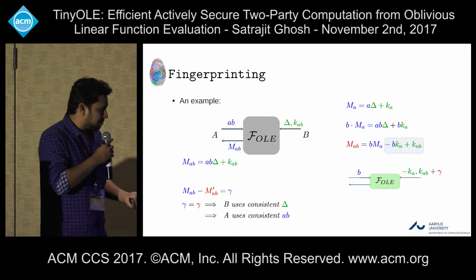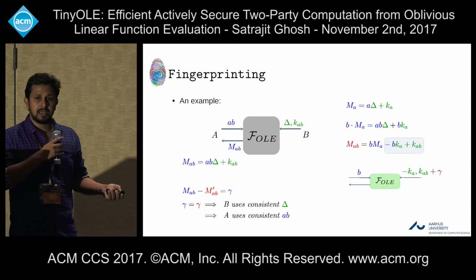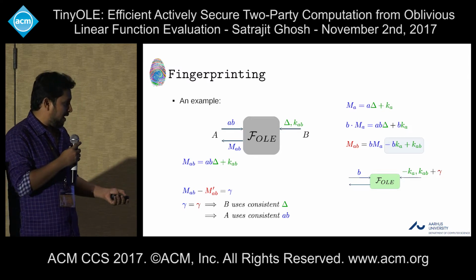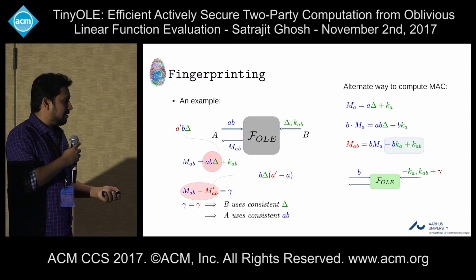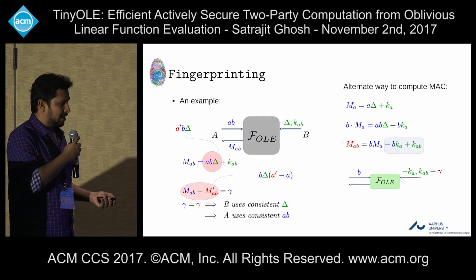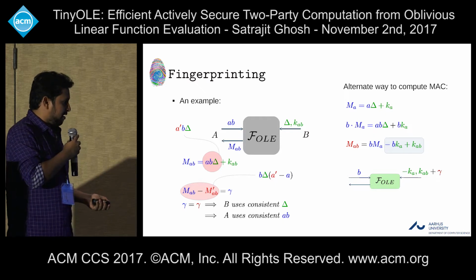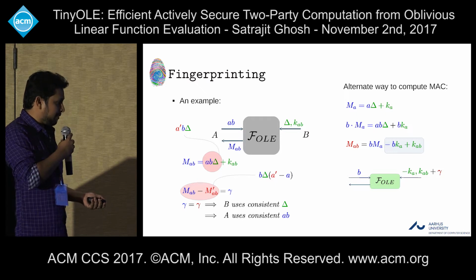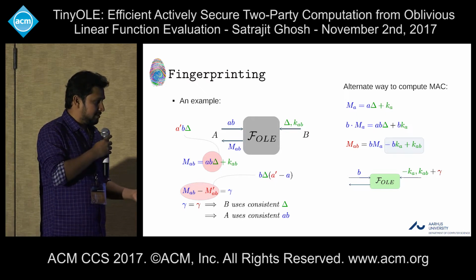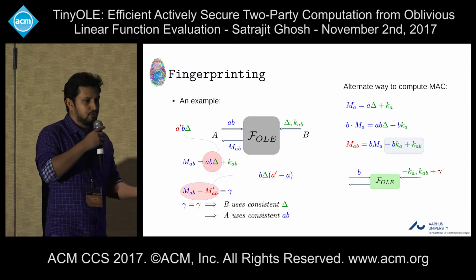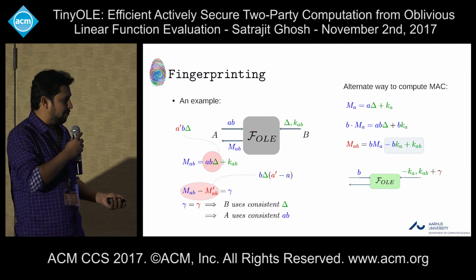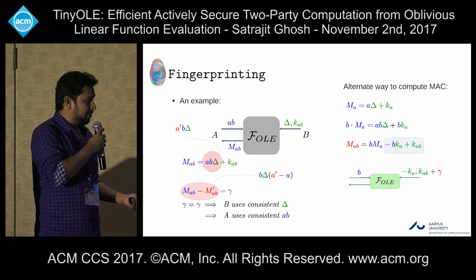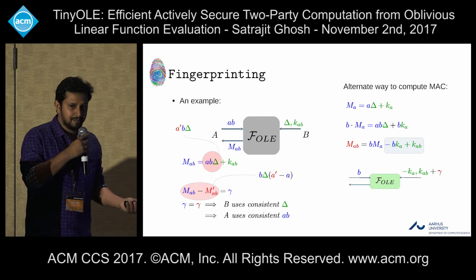So the thing is that if gamma equals gamma, then B uses a consistent delta. Why is that? Just look at the equations a little bit closer. Say B uses a delta prime in the computation of this MAB. Then this term MAB minus M prime MB will have some offset like AB times the difference of two deltas. Now B knows the values delta prime and delta, but he doesn't have any idea about these values A and B.